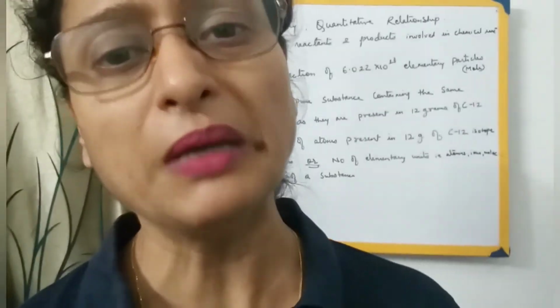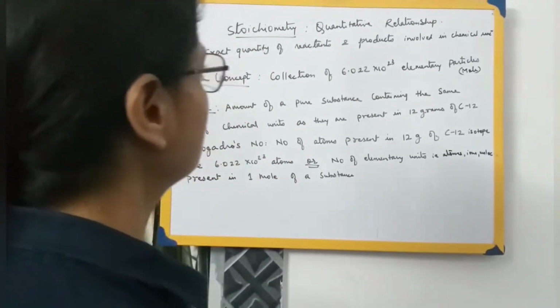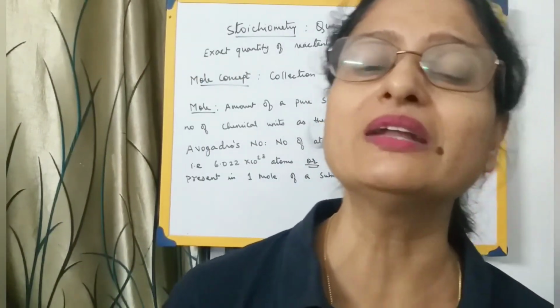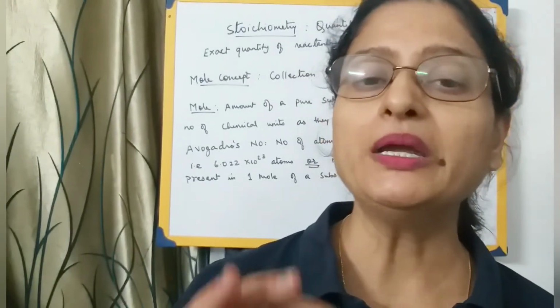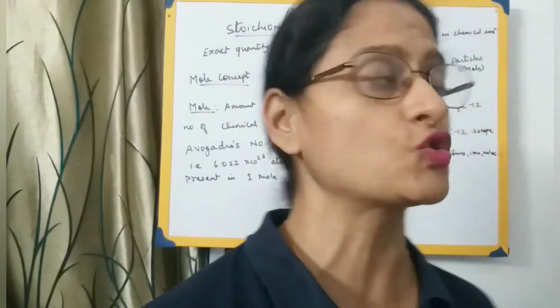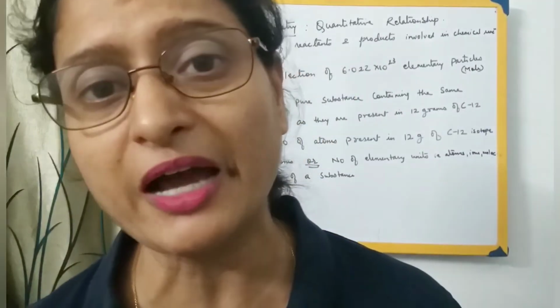But before we proceed further, let us first understand the meaning of the word stoichiometry. What does stoichiometry mean? Stoichiometry means quantitative relationship, when we are dealing with the exact quantity of certain things. In chemical reactions, we are dealing with reactants and products.